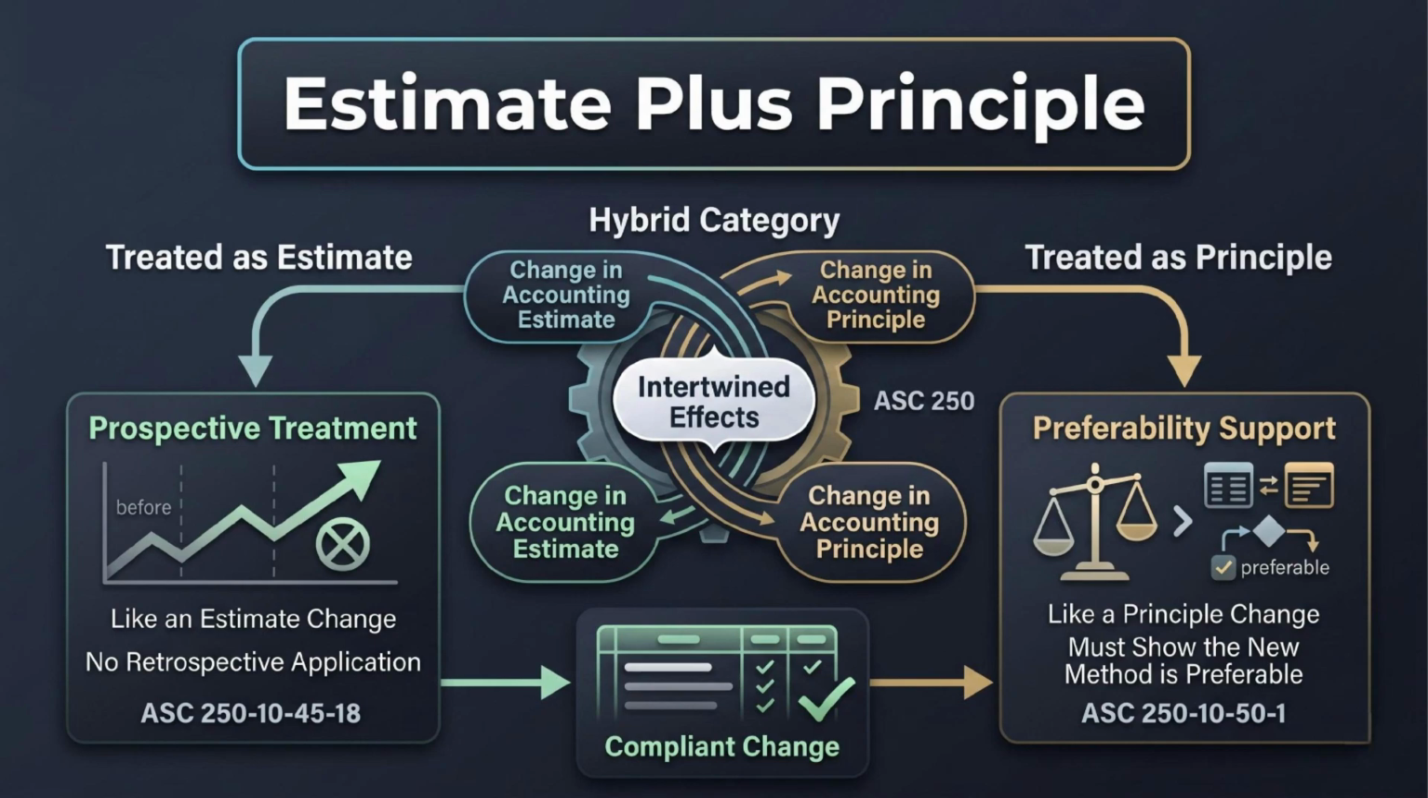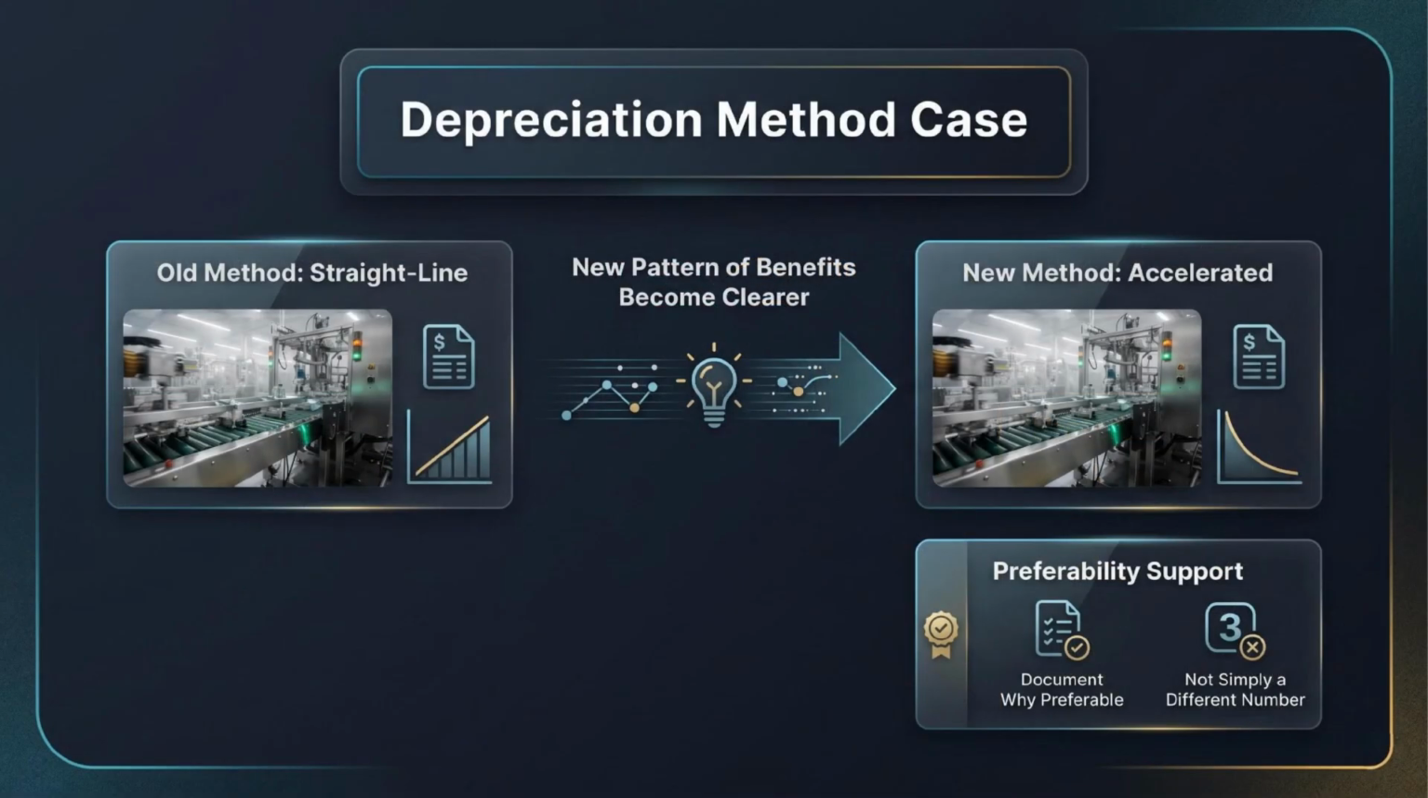The accountant must not simply say it is an estimate, so no further analysis. If the method changes too, management must support why the new method is preferable for financial reporting. Depreciation method changes often create this hybrid issue.